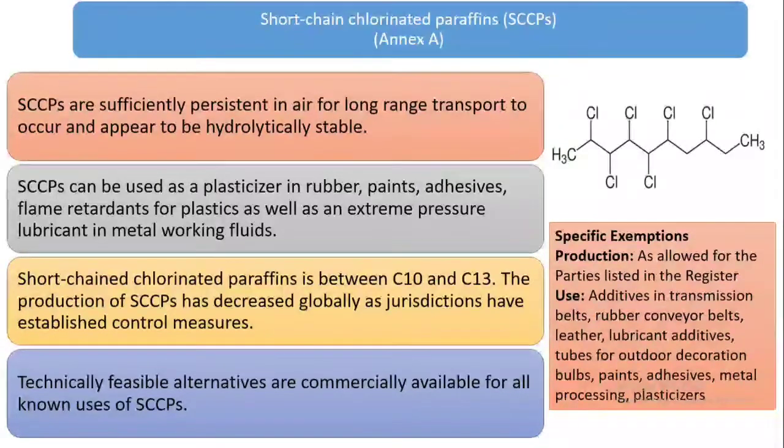The production of short chain chlorinated paraffins has decreased globally as jurisdictions have established control measures, and technically feasible alternatives are commercially available for all known users of SCCPs. There will be more discussion in tomorrow's session by Dr. Roland Weber on the SCCPs.